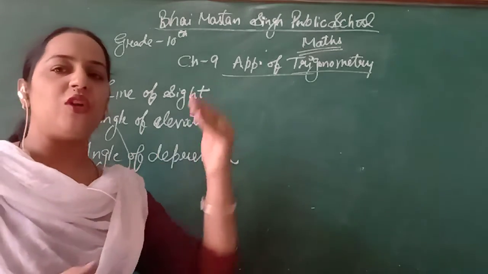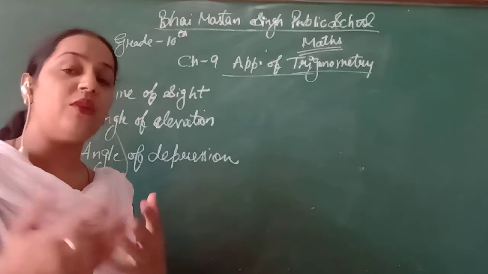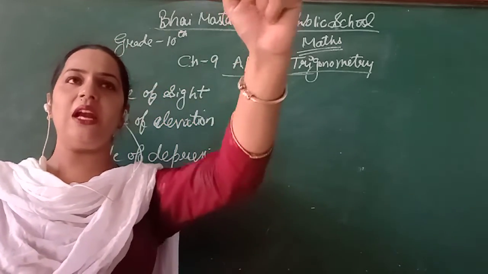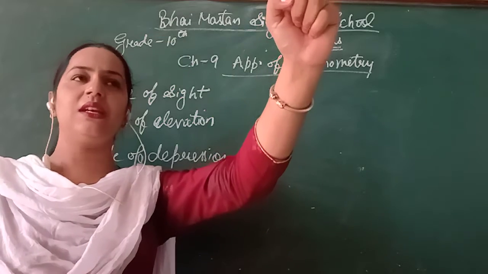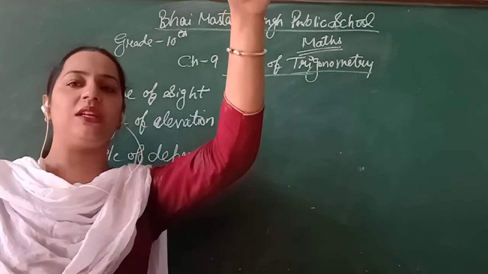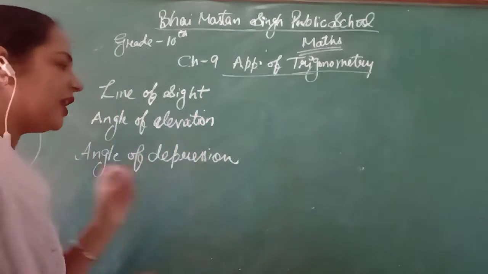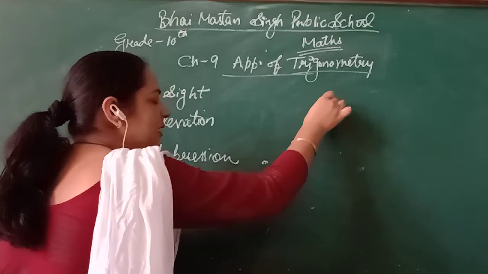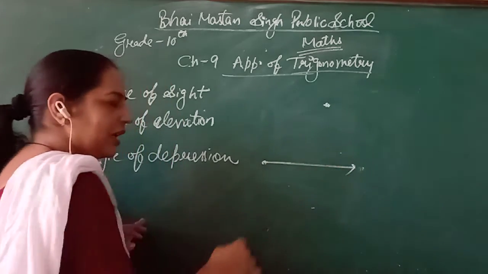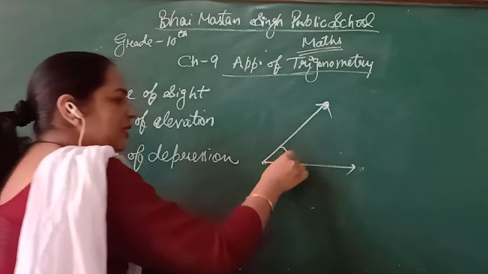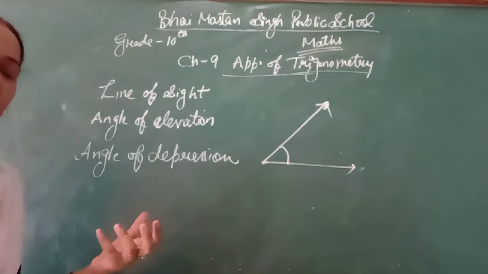If the point being watched is above the horizontal line, what is the horizontal line? If I am watching from my eyes, the straight line that I am watching like this is the horizontal line. If I am watching a point above that horizontal line, then it will be the angle of elevation. If I am watching from here, the point is here, this will be my horizontal line and my line of sight will be this. I am watching this point, then this angle will be the angle of elevation.